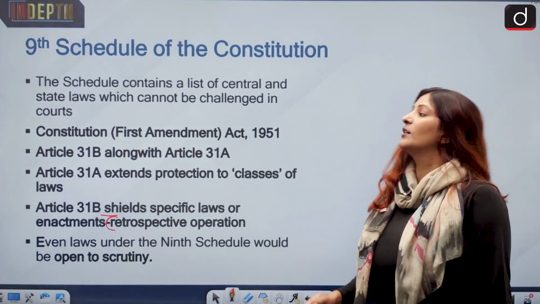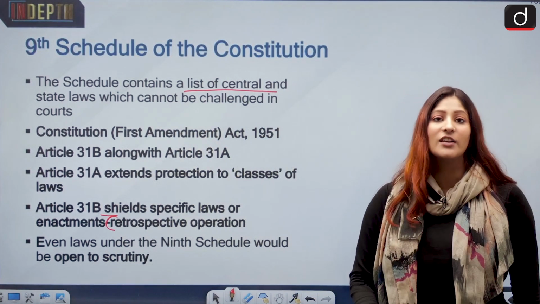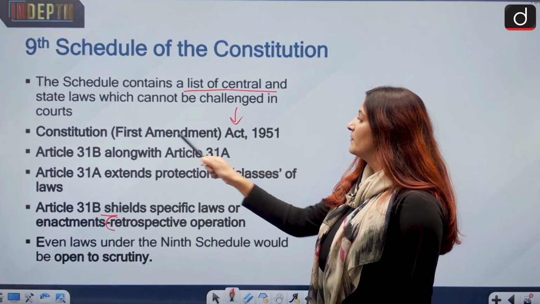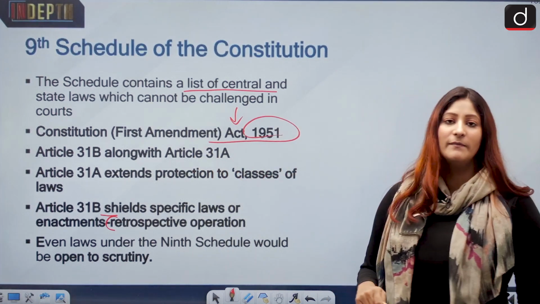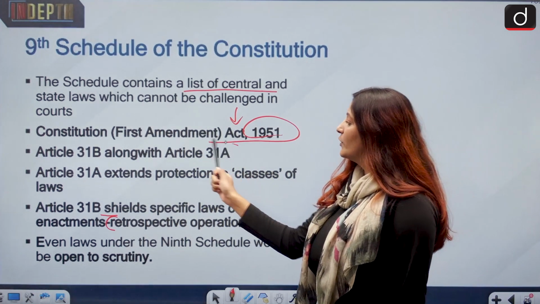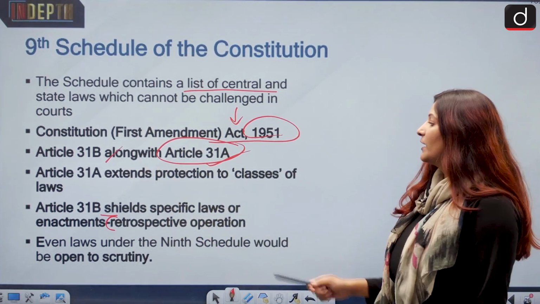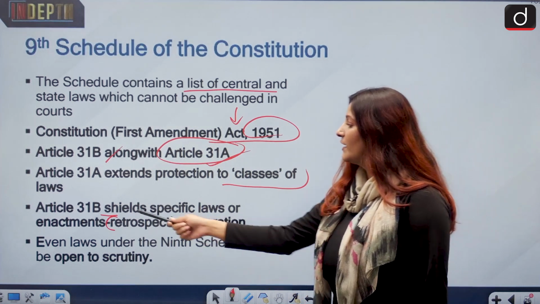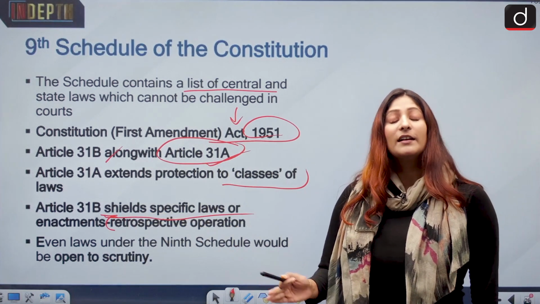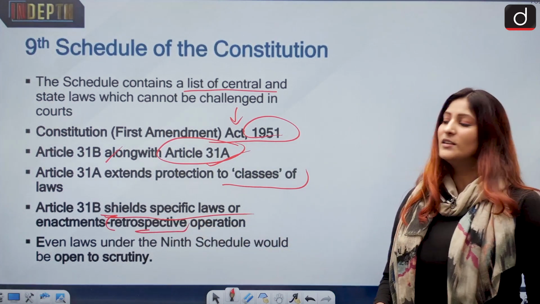Remember, the 9th Schedule of the Constitution contains a list of central and state laws that cannot be challenged in court, so it bars judicial review. It was enacted by the Constitution First Amendment Act of 1951 to abolish zamindari and bring agrarian reforms. The articles we are concerned with here are Article 31A and 31B. Article 31A extends protection to classes of laws, while Article 31B shields specific enactments, and it operates from a back date. That is why it is known as a retrospective article.